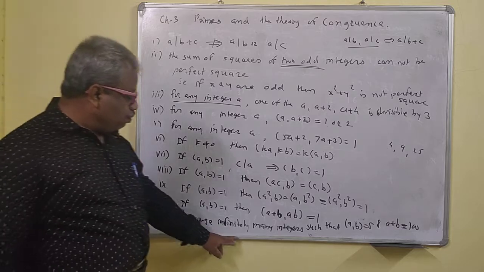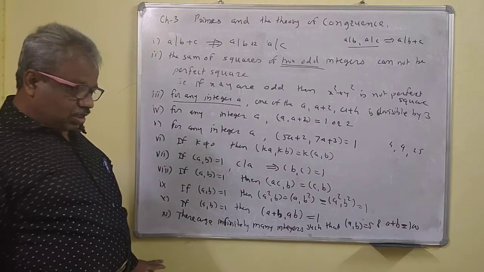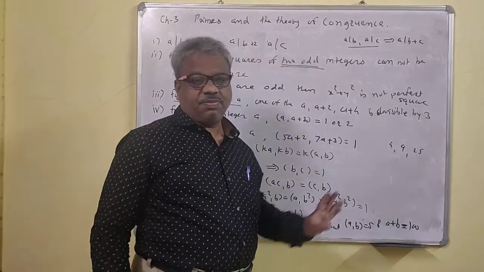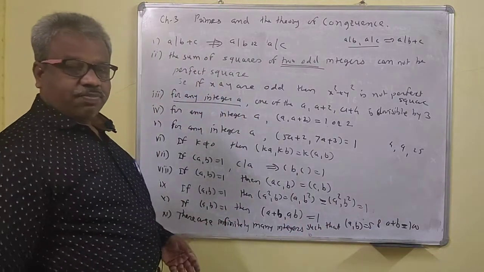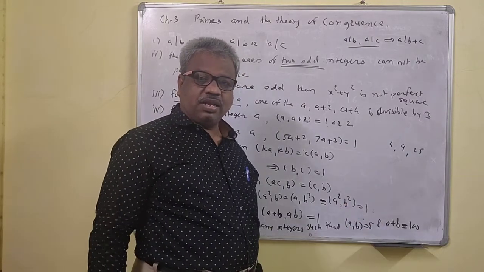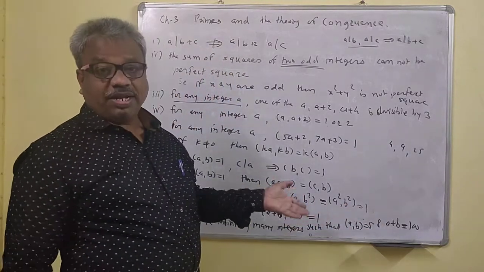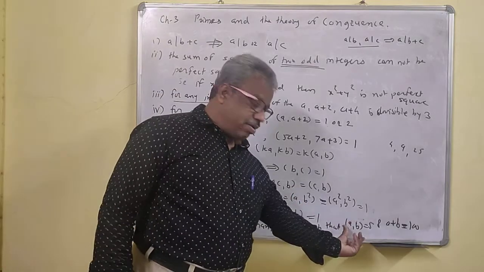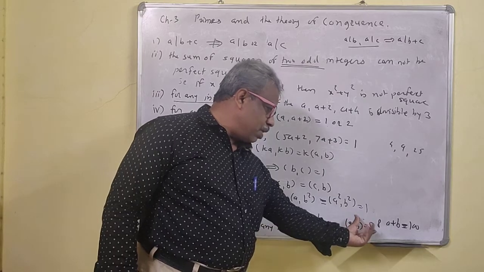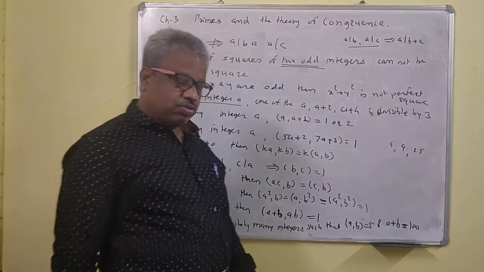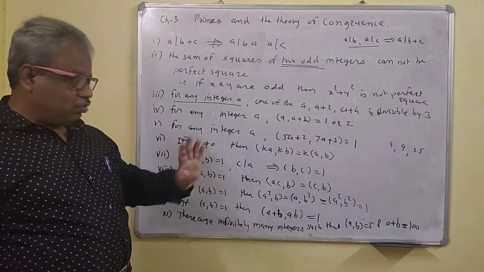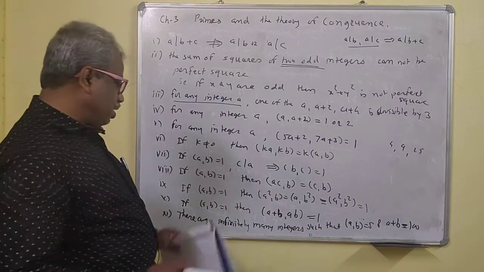There are infinitely many integers such that their GCD is 5 and sum is 100. So if you want to find numbers such that GCD of A, B is equal to 5 and A plus B is 100, how many numbers are there? How many integers satisfy this? There are infinitely many integers available such that their GCD is 5 and sum is 100. Infinitely many integers.